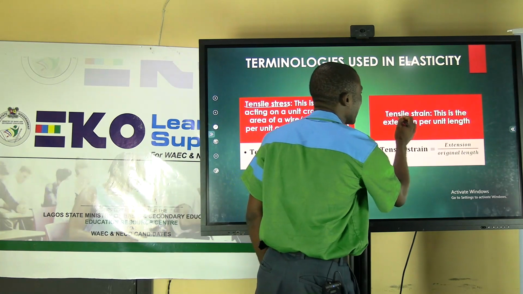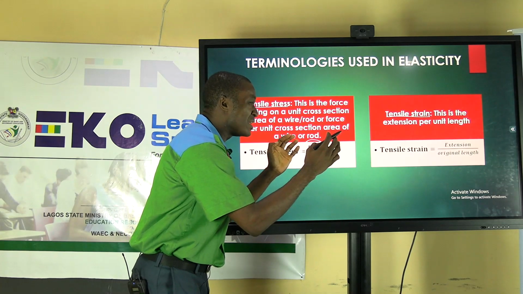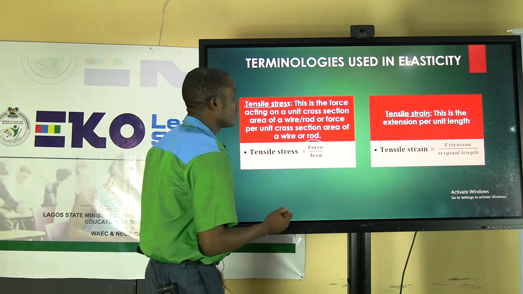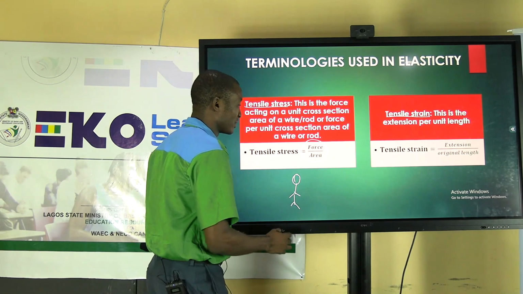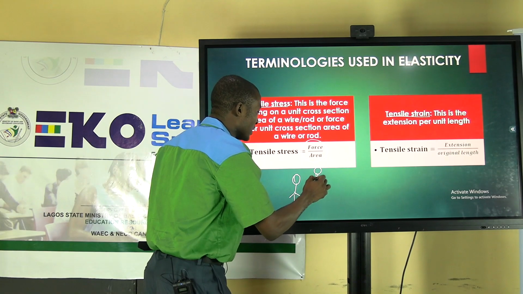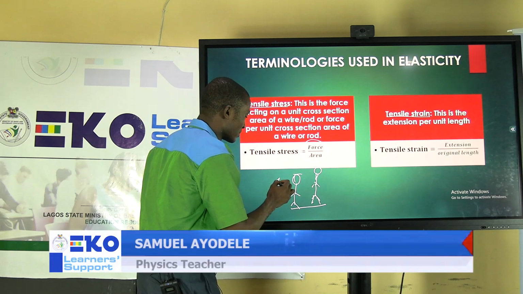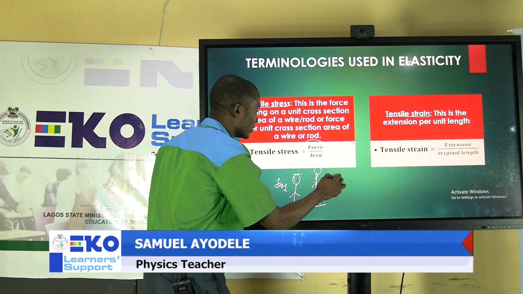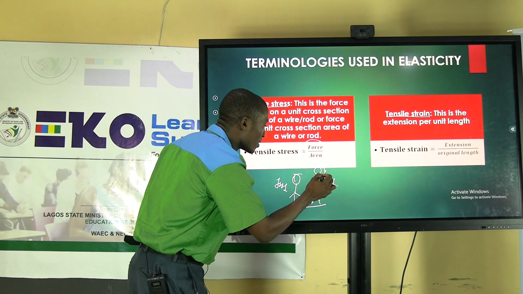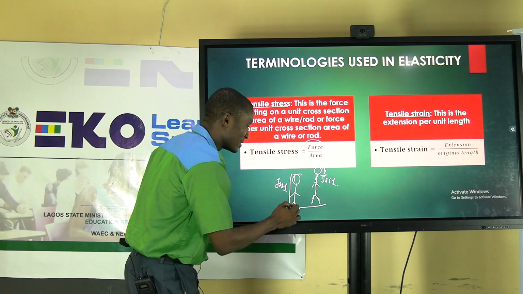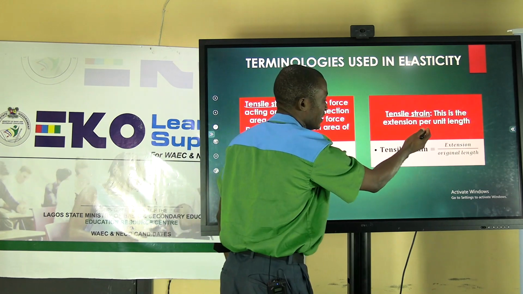And we also talk about tensile strain. Tensile strain is comparing the increase you have gained with the original size. Let's assume you have a student of this height in JSS1, and in SS1 the boy is now of this height. When you compare this height in JSS1 with this height in SS1, you will see that there's an increase. You will now decide to compare the increase here with the original height. That is, you are comparing the extension with the original length. So that's what happens in strain.